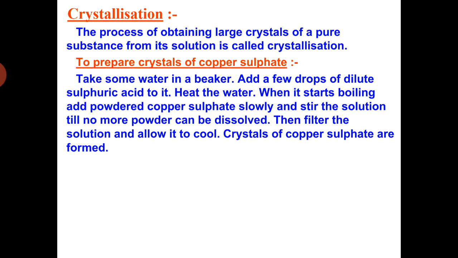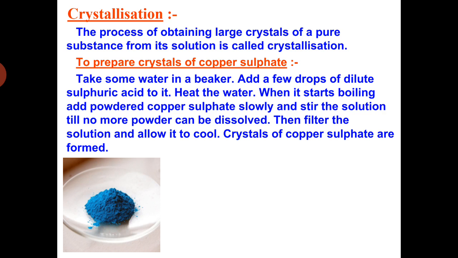Then filter the solution and allow it to cool. Don't disturb that solution, keep it aside for some time. After some time, you will find crystals of copper sulfate. So this is how the crystals of copper sulfate are formed.